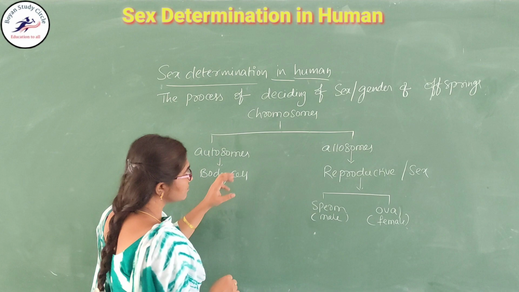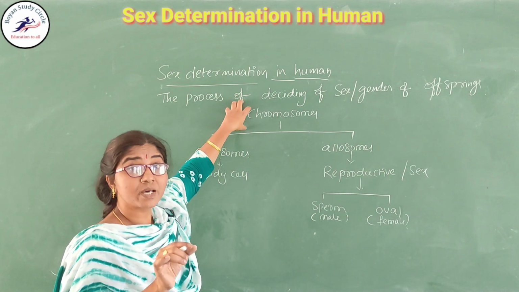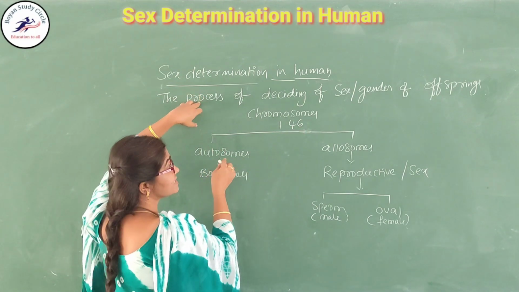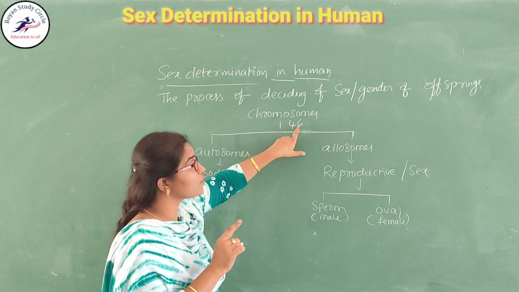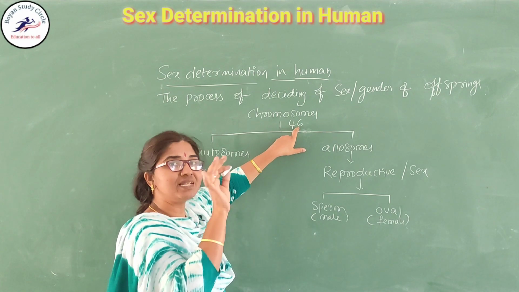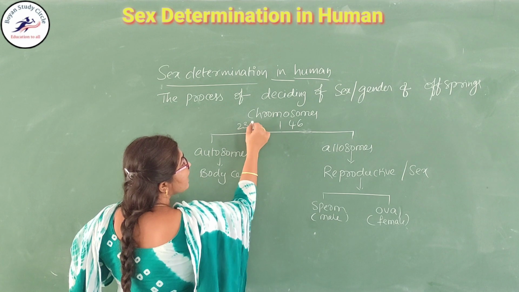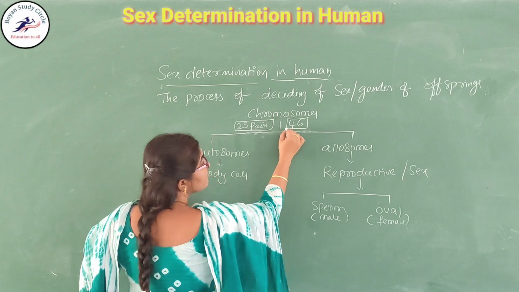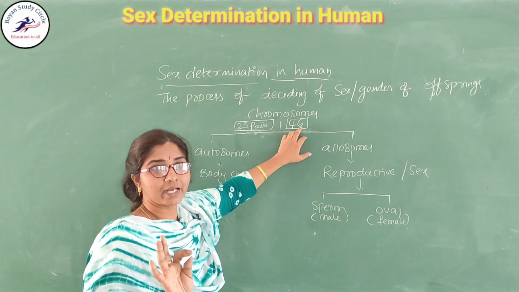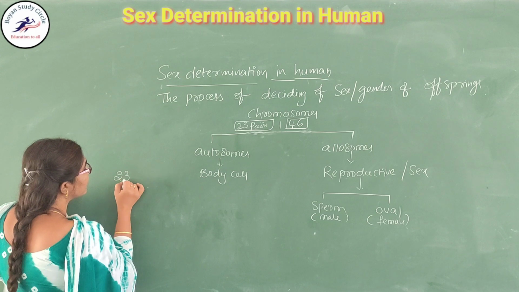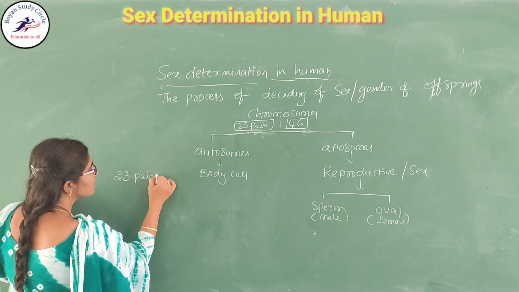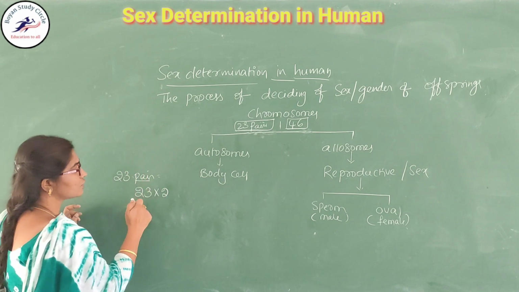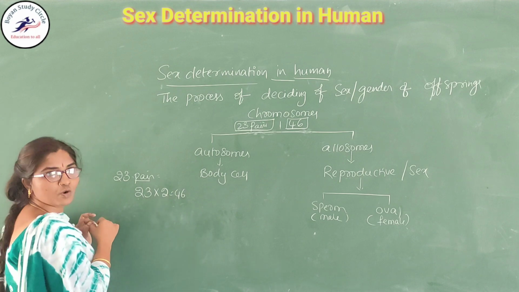How many chromosomes are present in the human being? Very good. That is 46. Here I am asking the number of chromosomes. That is 46. How many pairs are present? You should say 23 pairs. 23 pairs are present and the number of chromosomes is 46. Don't get confused. 23 pairs means 23 into 2, since a pair means 2. So 46 chromosomes are present.